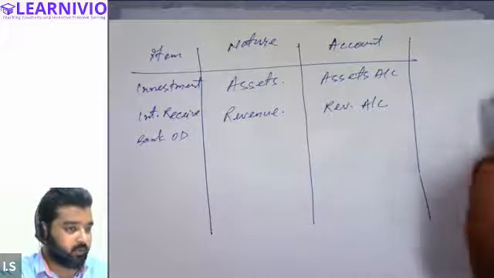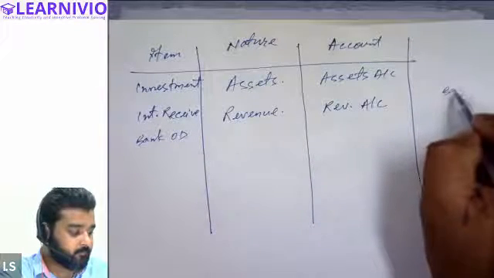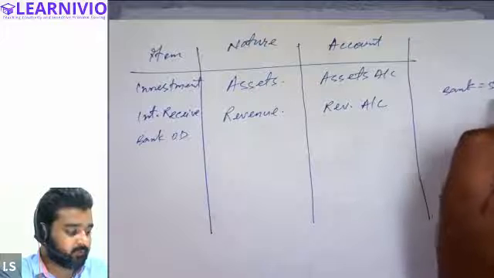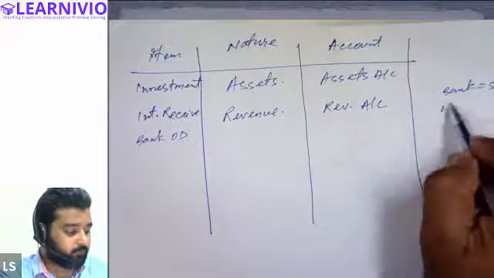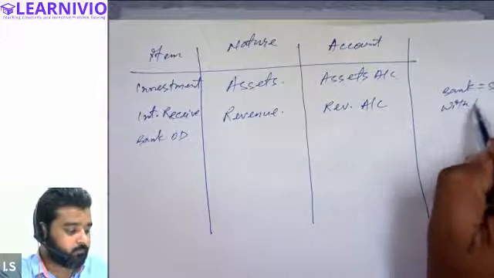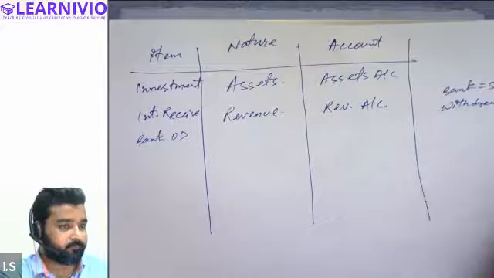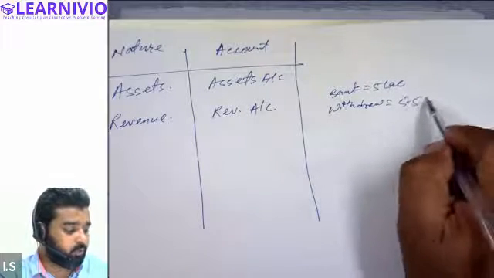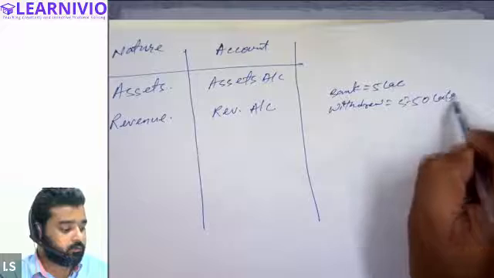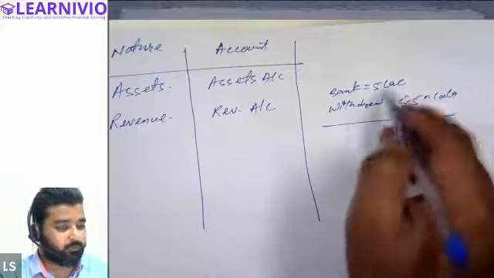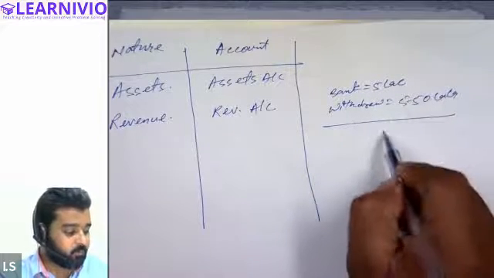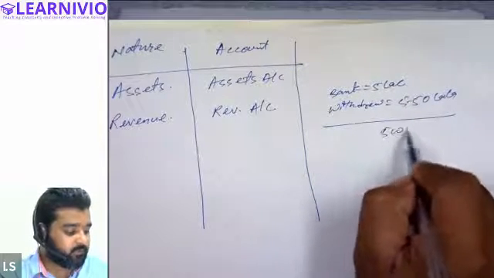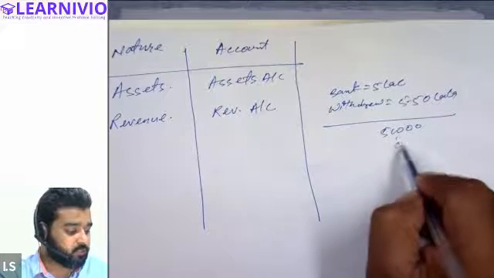Let's suppose you have a bank balance of 5 lakhs, but you have withdrawn 5,50,000. The bank has allowed you to withdraw 5,50,000. So 50,000 is in excess of the bank balance you were having. This will be treated as overdraft.